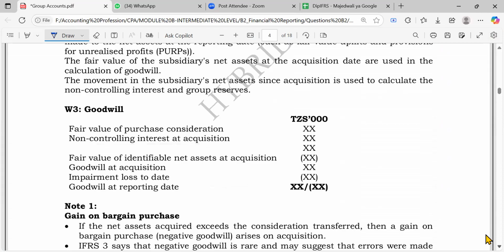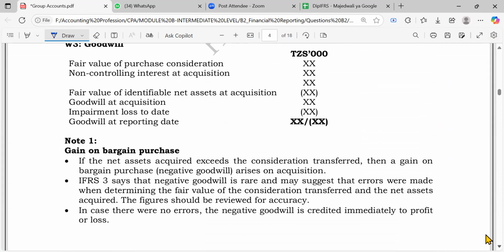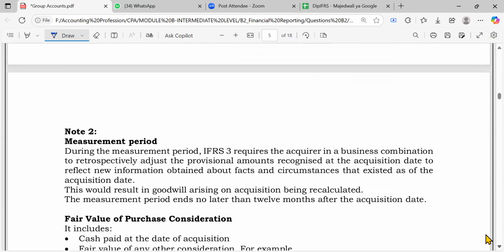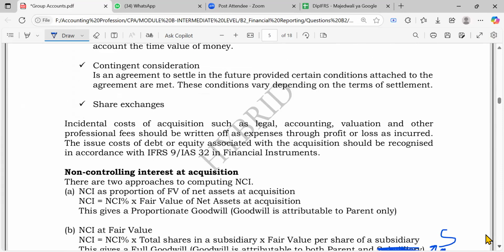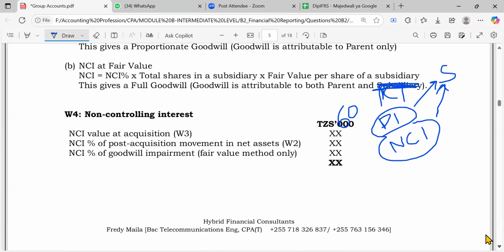Working three of goodwill, we have just computed it. Now we go to working four. This was just the further explanations. Now we are at working four.